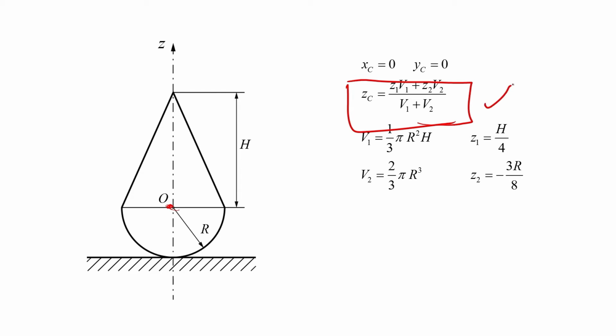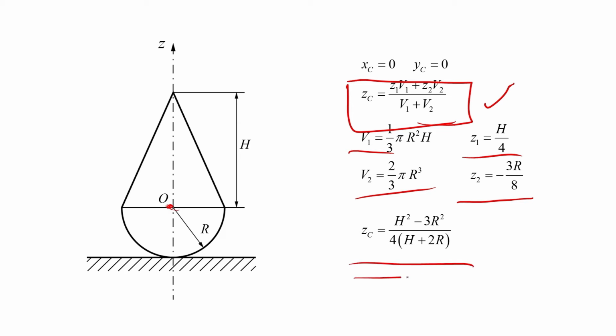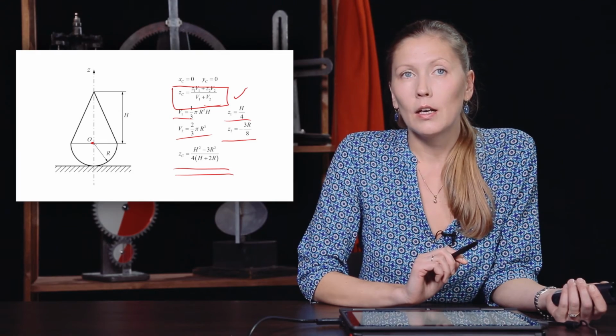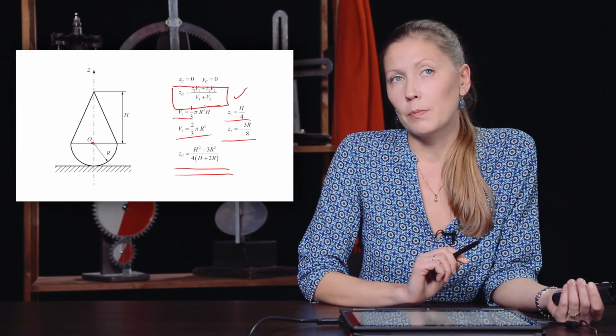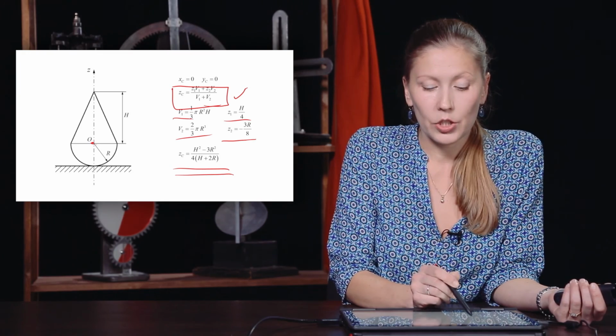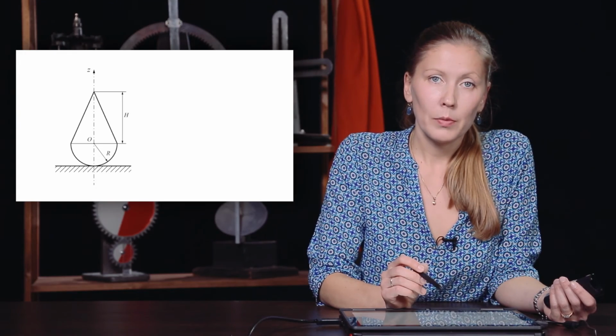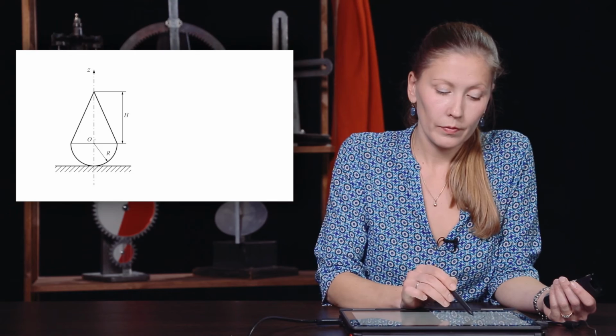Then substituting into the equation the following expressions for the volume and for the center of gravity's coordinates, we shall have the coordinate of the center of gravity of the entire figure as a function of height and radius. To determine the influence of the center of gravity on stability, let us consider various positions of the center of gravity with respect to the reference point. Let us analyze a few various positions of the center of gravity. To begin with, let us set the center of gravity above the origin.